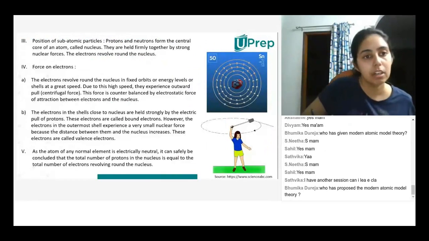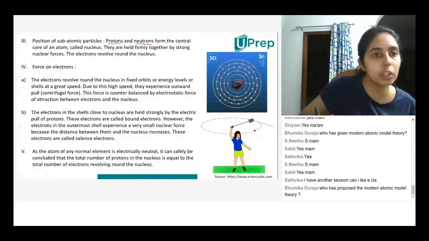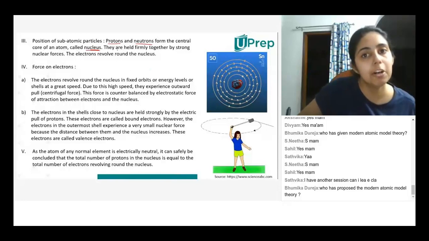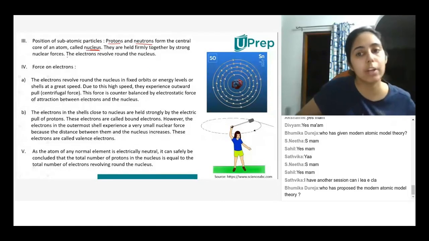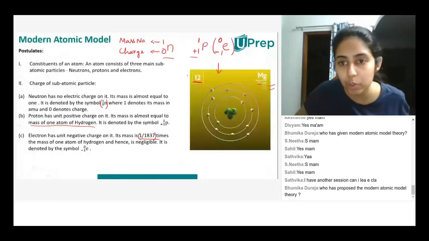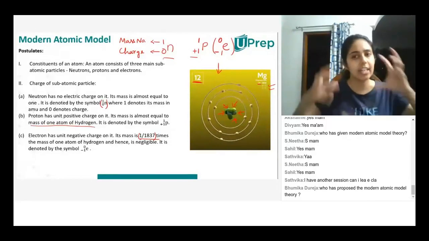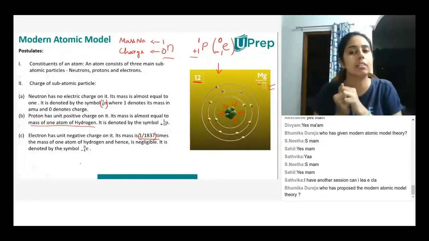So, the position of the subatomic particles. We know that protons and neutrons form the central core of the atom called the nucleus. They are held firmly together by strong nuclear forces. The electrons revolve around the nucleus. Now, if you look over here, you'll notice that protons and neutrons are actually close to each other and they're revolving around each other.